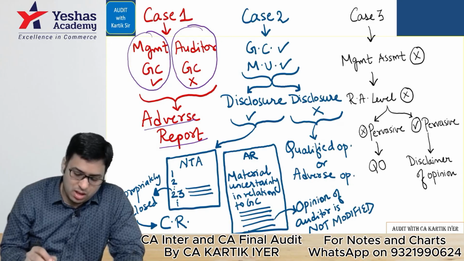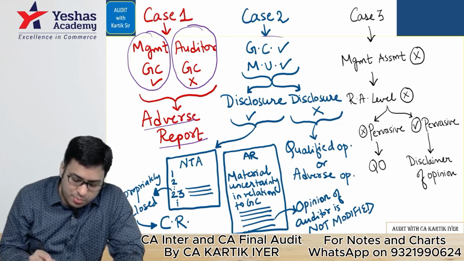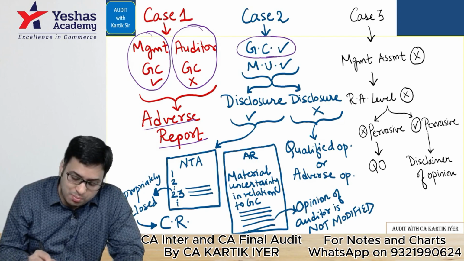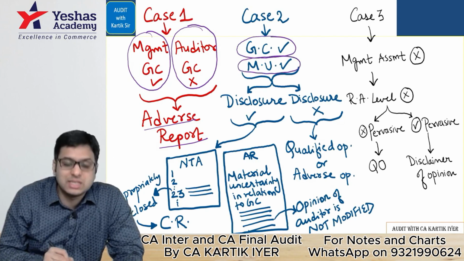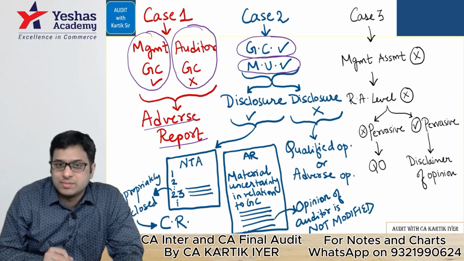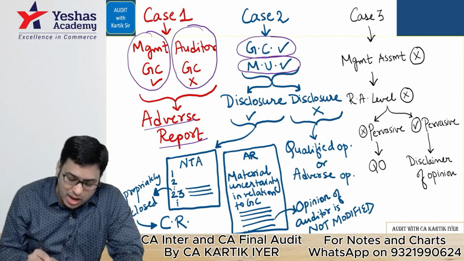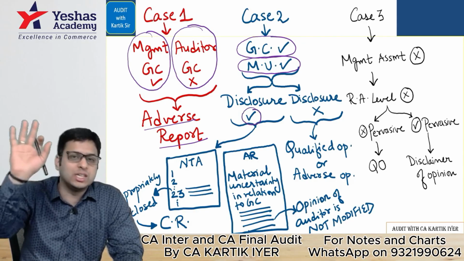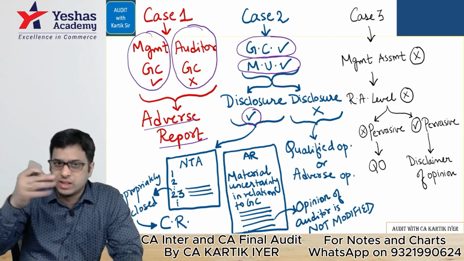Easy. Case 2. Company says that they are a going concern, but material uncertainty is there. And two things. Management gives a proper, honest, heart-to-heart disclosure about it. They tell about everything.